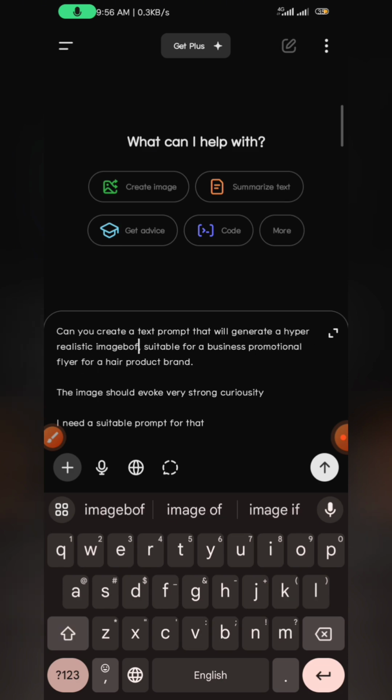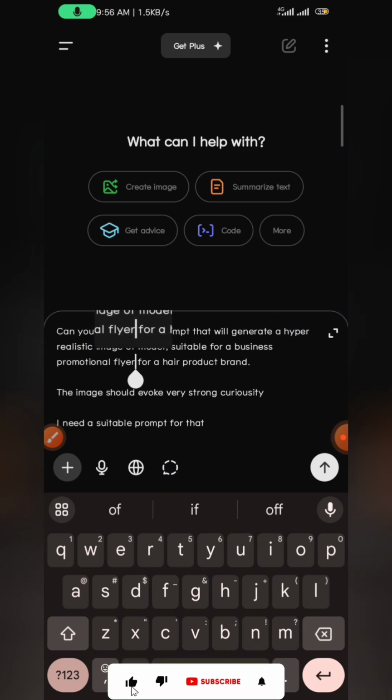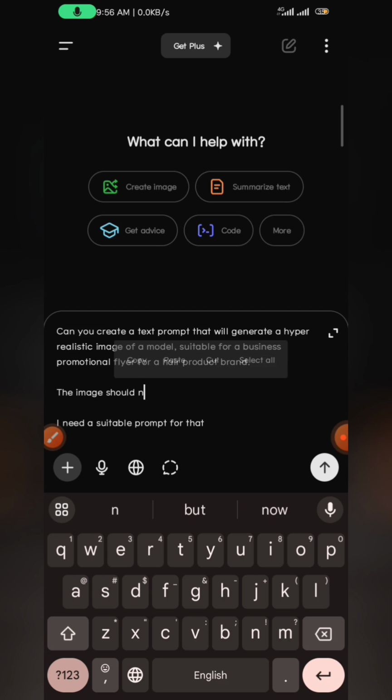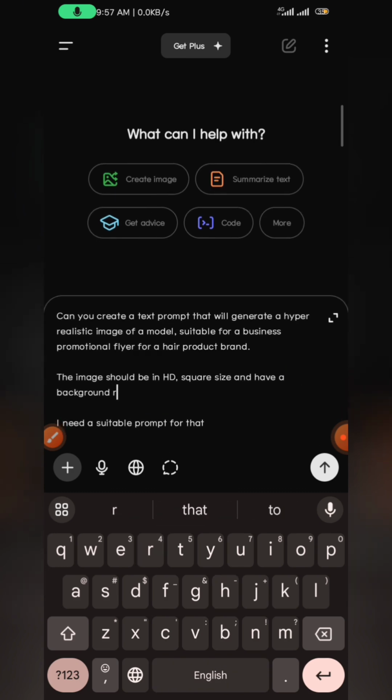I want to use a model. We don't want to go to Freepik or any of those conventional sites. We want something unique of a model suitable for a business promotional flyer. The image should be in HD, square size and have a background that is easily removable.